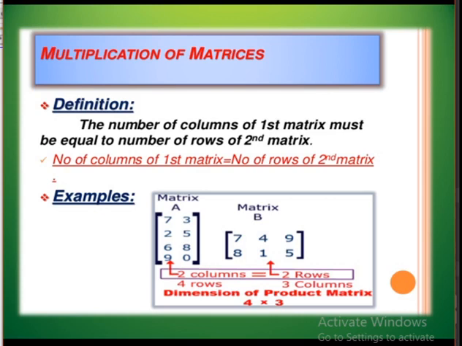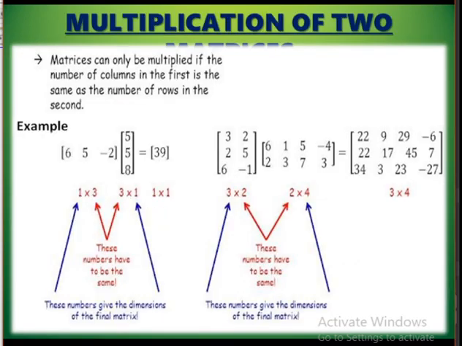Now coming to multiplication of matrices. Multiplication of two matrices can be done only when the number of columns of the first matrix is equal to the number of rows of the second matrix. So we'll take an example here.